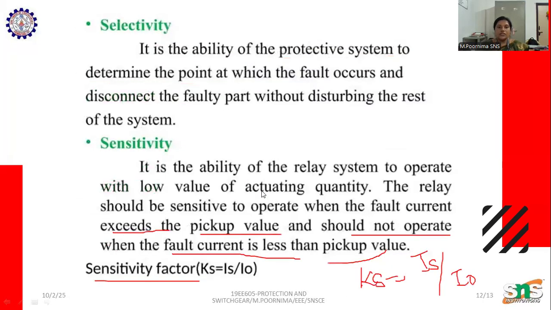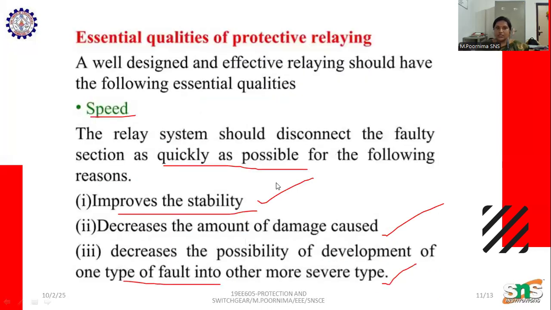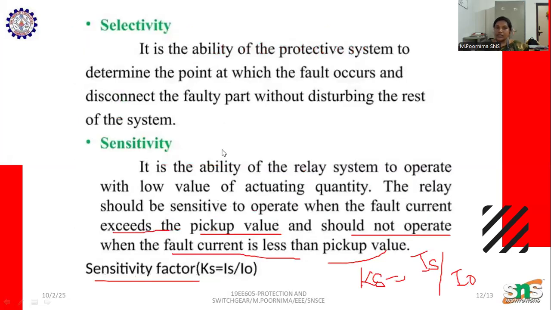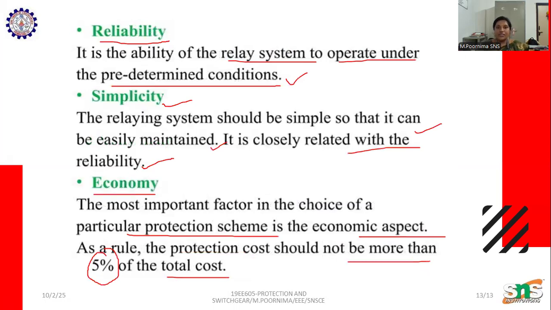That's all for today's class. Today we have seen the essential qualities of protecting relays. One is speed, it should react quickly, and selectivity, selecting the particular fault area quickly. It must also be sensitive, reliable, simple, and economical. These are the main essential qualities of protecting relays.